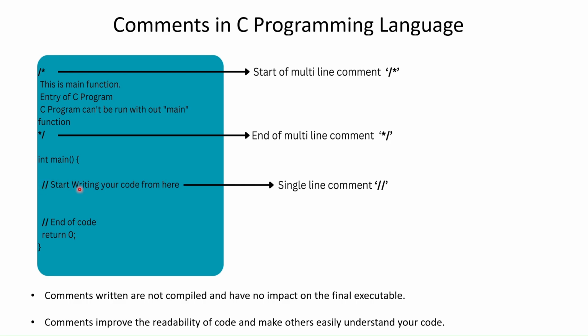If you see the single line comment, it is just a double slash and a small space and then you write. This is a single line comment. Whatever you write in this line after this is treated as a comment. Let's say in the main function I will start writing my code from here. So this is my comment, and after everything I will add a comment, end of code.